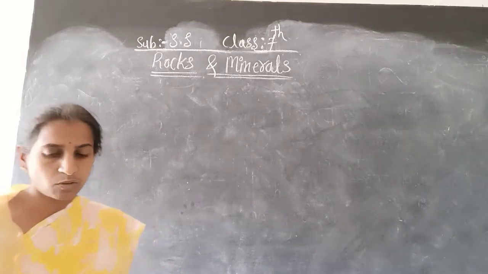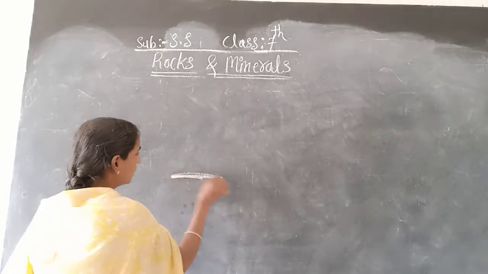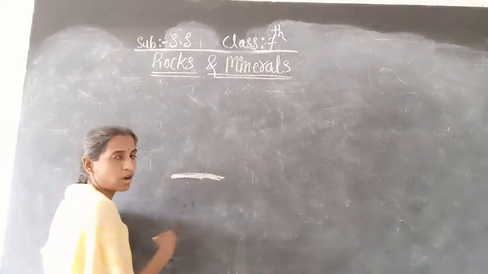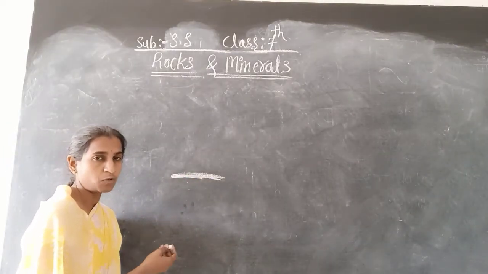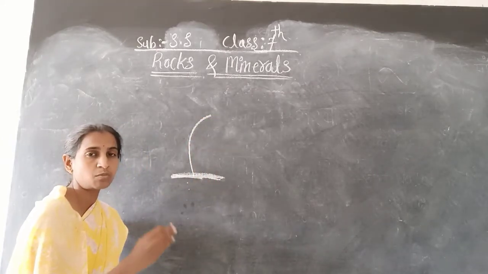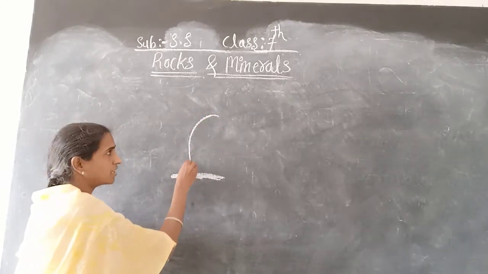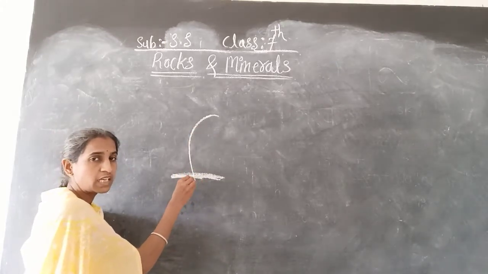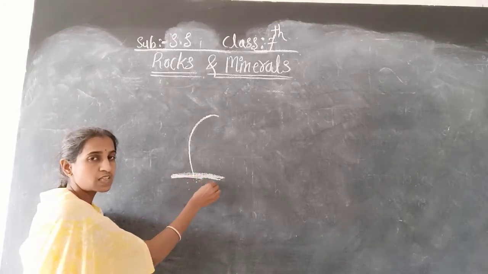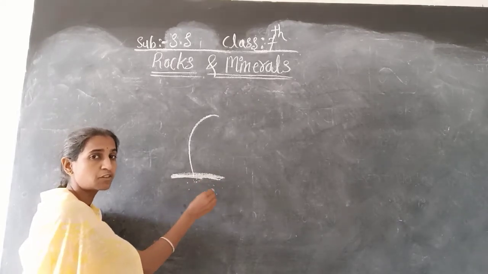I already told you. When the molten magma comes out on the earth surface, at that time it cools. This molten magma, when it is in the interior of the earth, or you can say inside the earth, is in liquid form.